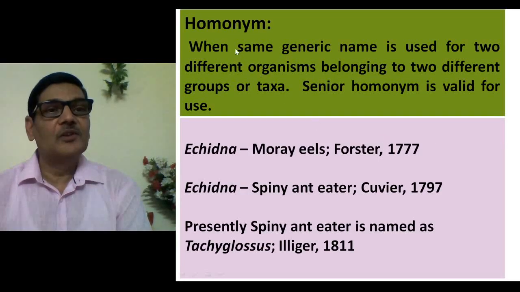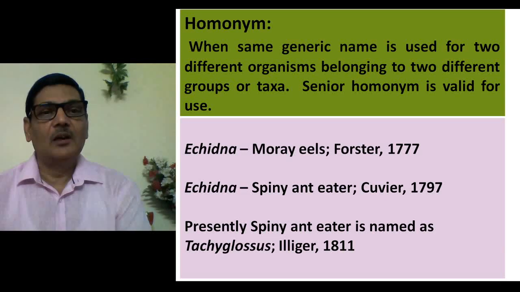Then the second word is homonym. Homonym means when same generic name or genus name is used for two different organisms belonging to two different groups of taxa. That is, two remotely connected taxa or groups of animals are there, and they are being named by the same word or same name.